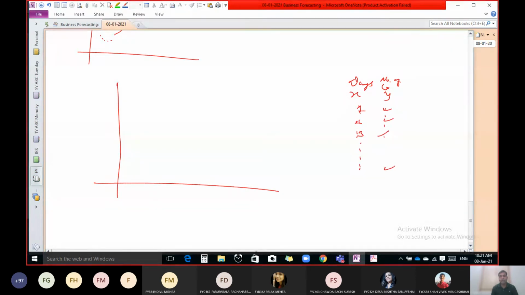If we plot the values, we get a graph like this. Can you tell which one is the best equation for this type of graph? Any of you? Linear? No, not linear.